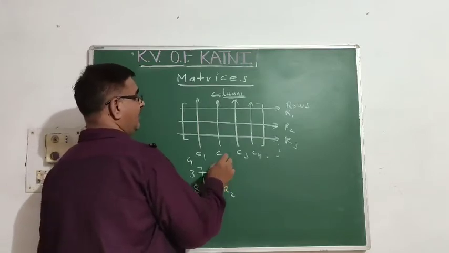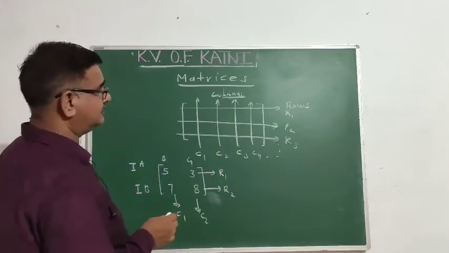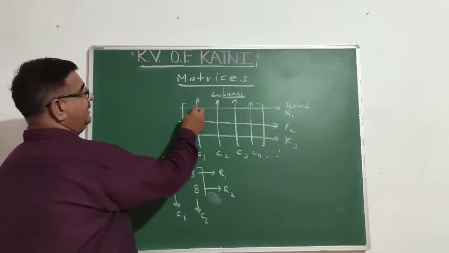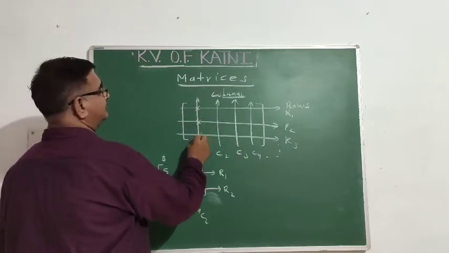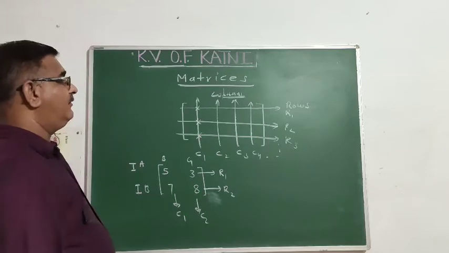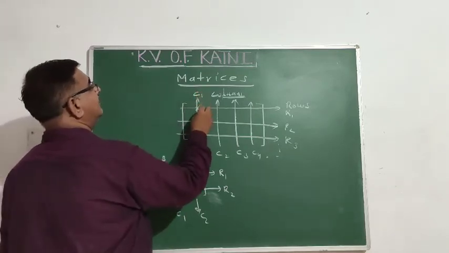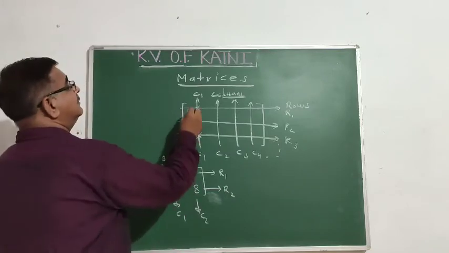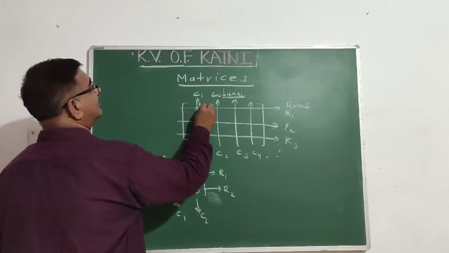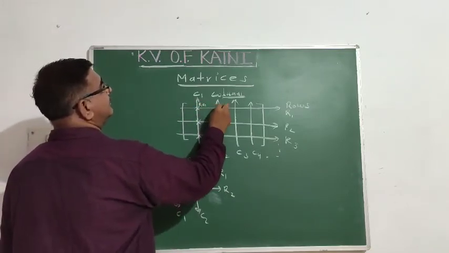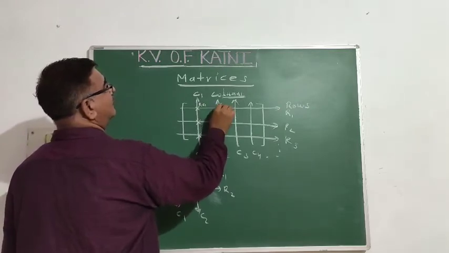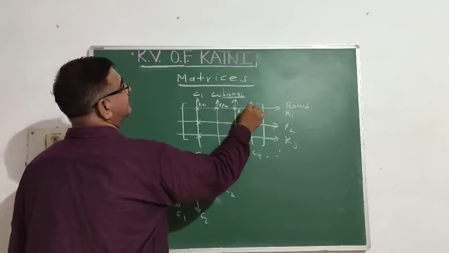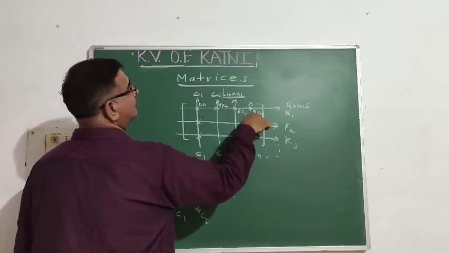Suppose you have 3 rows. The rows and columns intersect each other at a point. R1, C1 intersect at a point. This is row 1, C1. This is row 1, C2. This is row 1, C3. This is row 1, C4.